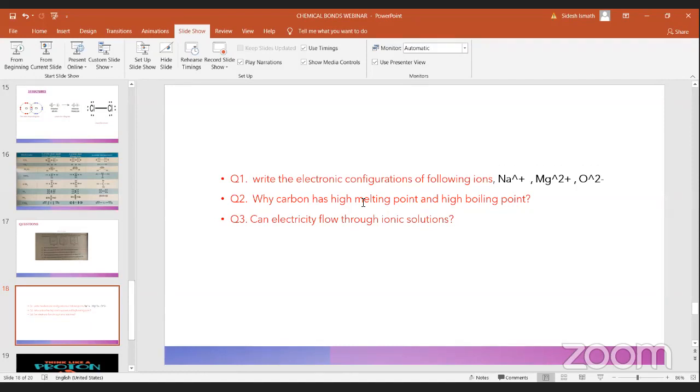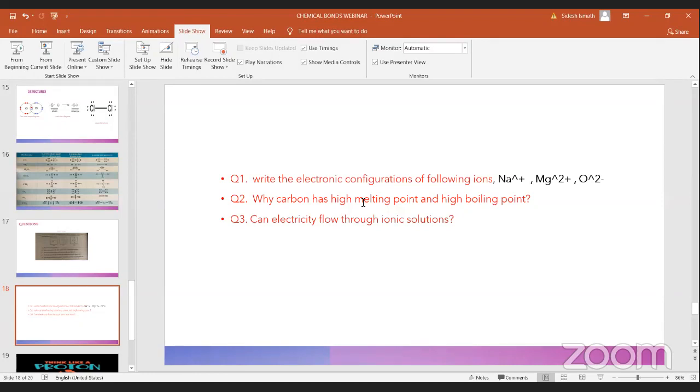Carbon is not a metal. Covalent bond. Carbon is a non-metal. Yes, I have got an answer: because of its lattice structure. Yes, that is the answer that should be given.